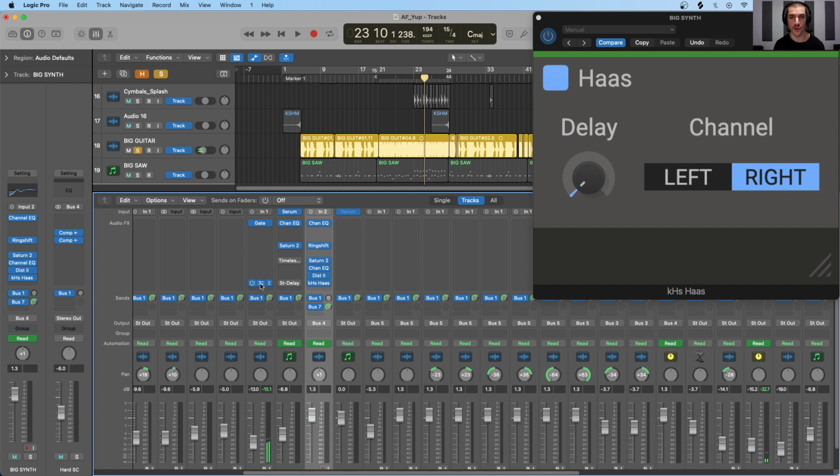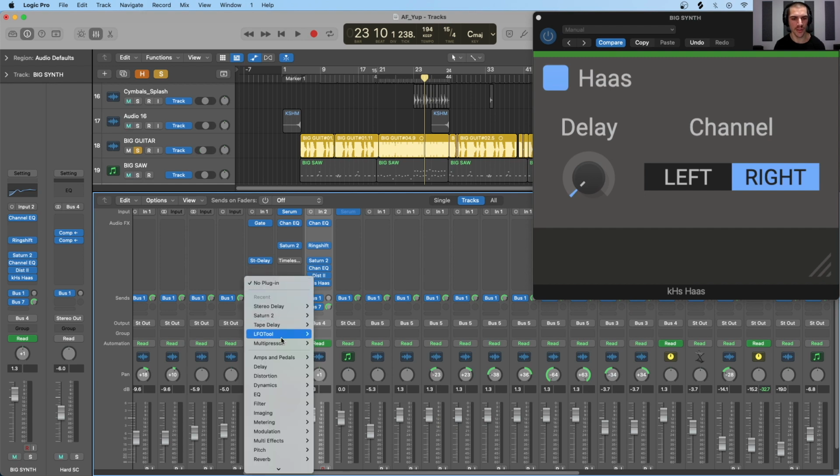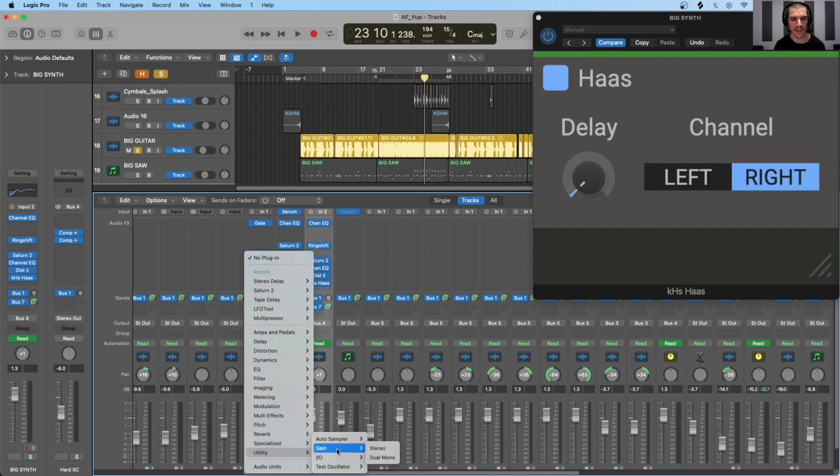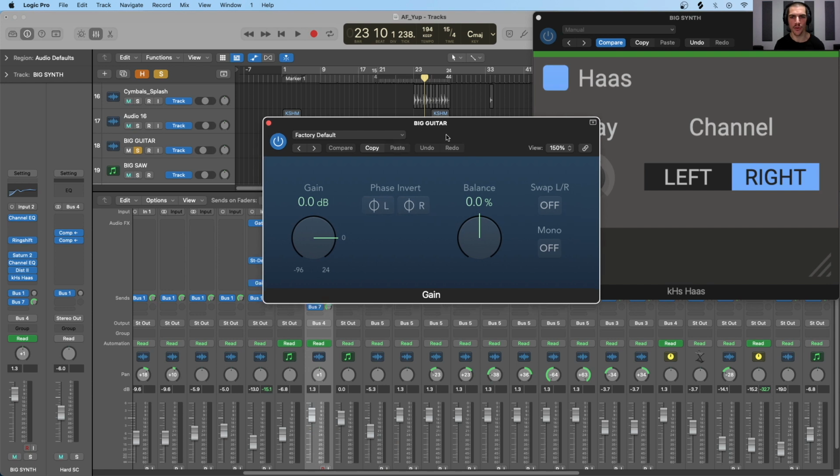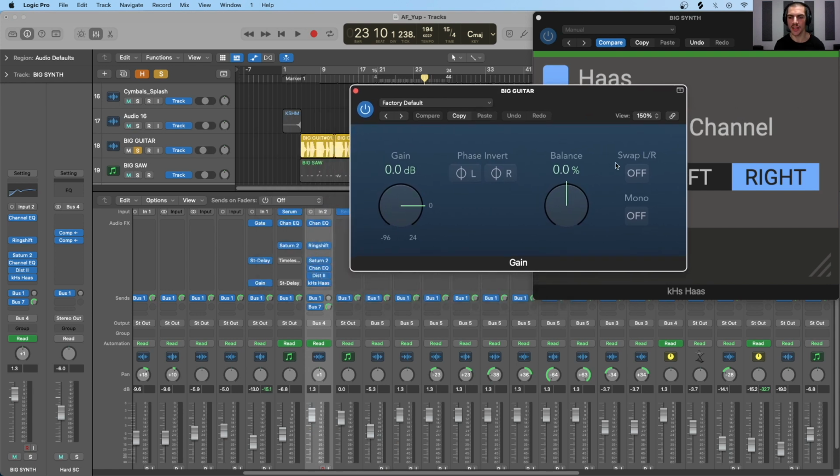So it sounds really great and wide in the stereo mix. However, if I was to put a gain plugin right here and collapse this back down to mono, I'm just using the stock gain plugin right here. I'm going to turn mono on.